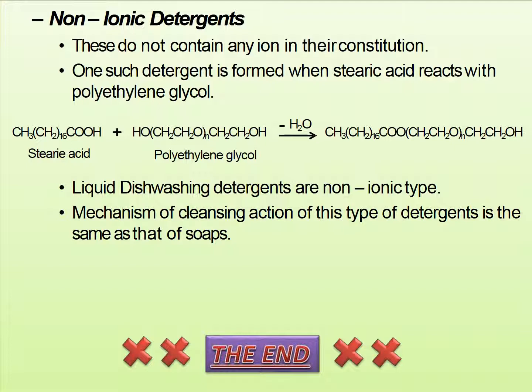Non-ionic detergents. These do not contain any ions in their constitution. One such detergent is formed when stearic acid reacts with polyethylene glycol. Stearic acid reacts with polyethylene glycol and forms the non-ionic detergent. Liquid dishwashing detergents are non-ionic type detergents.